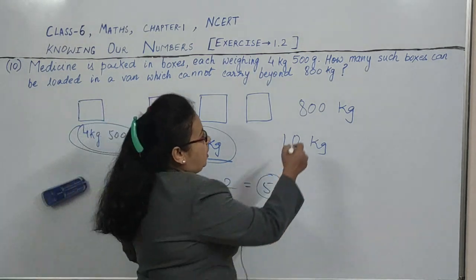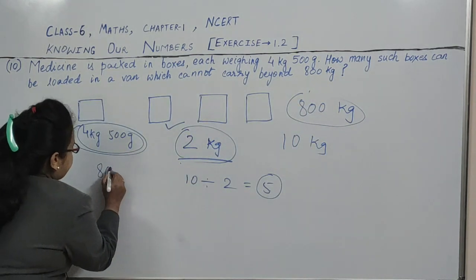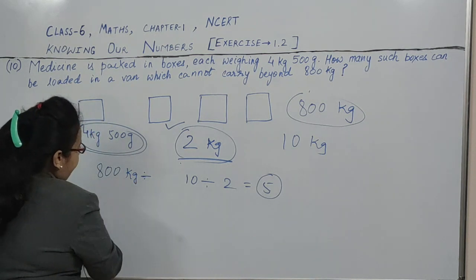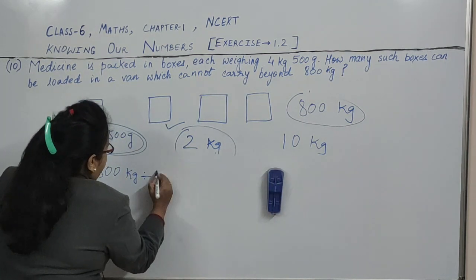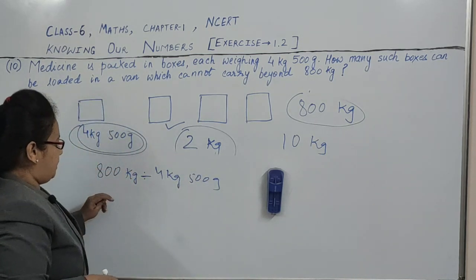So in this question also, what will we do? We will divide this 800 kg by 4 kg and 500 gram.